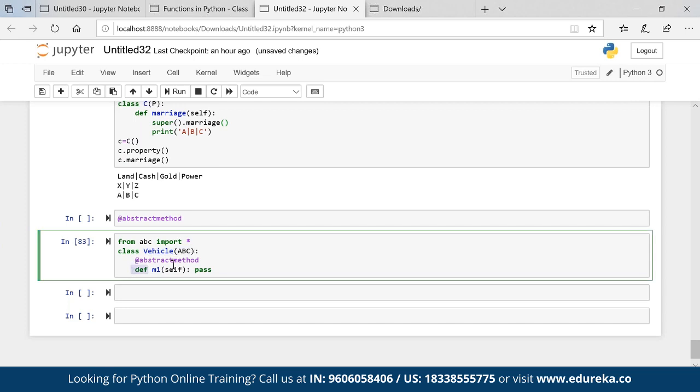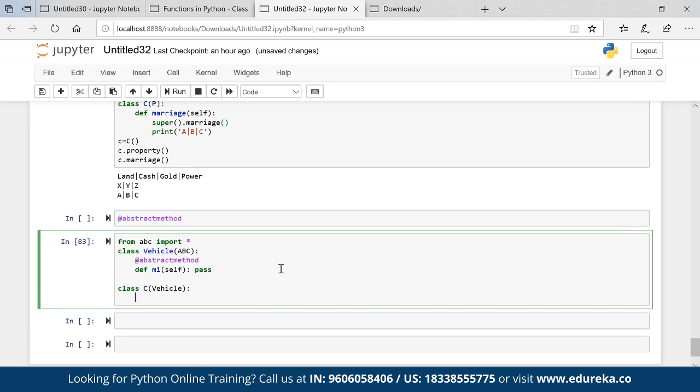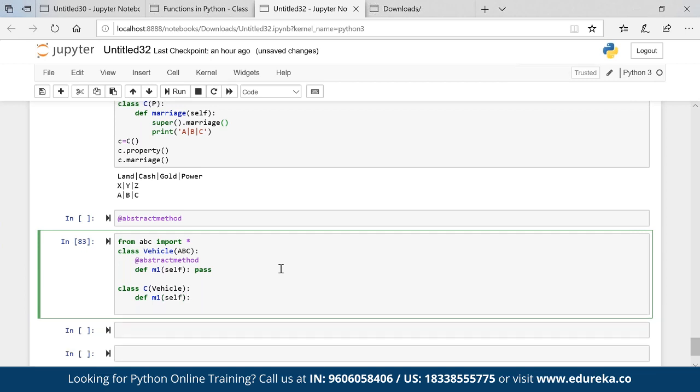Vehicle has a method M1. As of now, nothing is happening in M1, right? It is half constructed. There is no logic present here. But there is a child of Vehicle. It consists of M1 and it has some logic. For example, just a print statement, M1 logic present here.